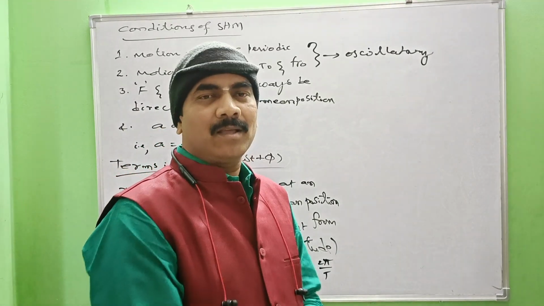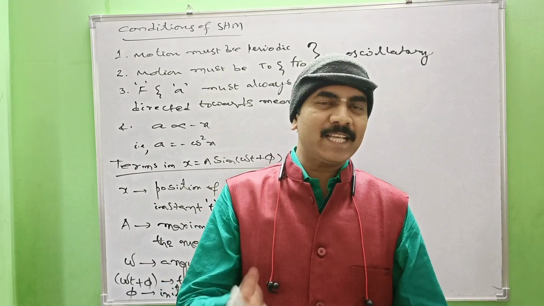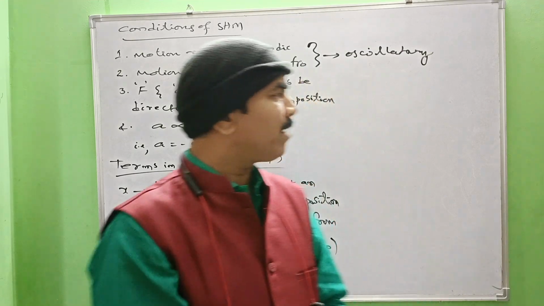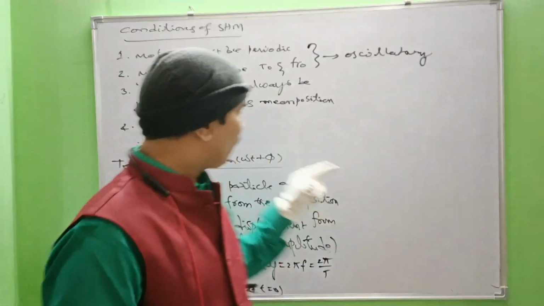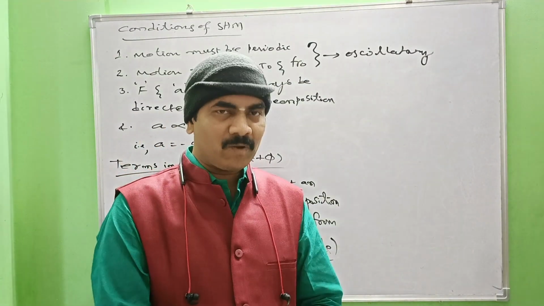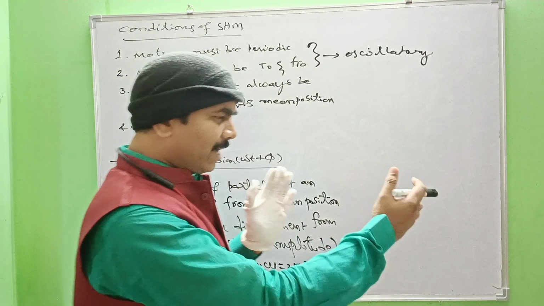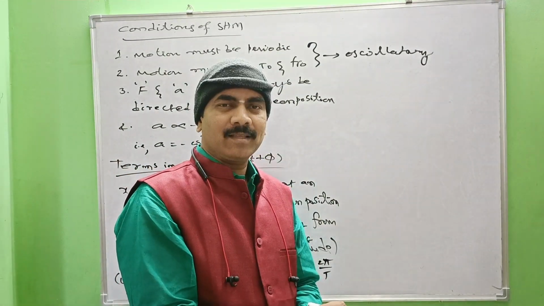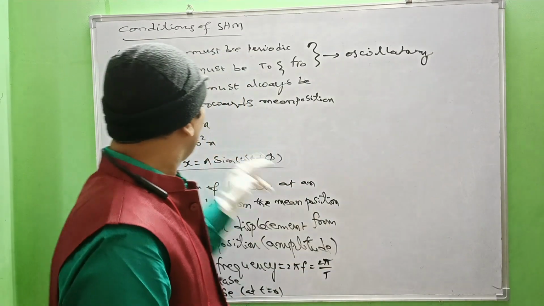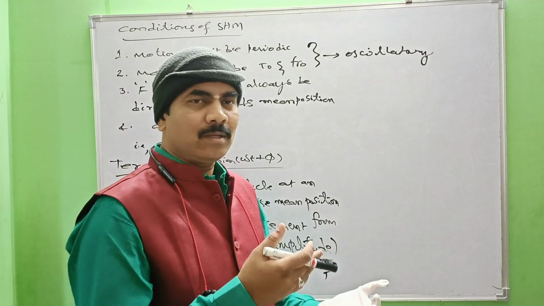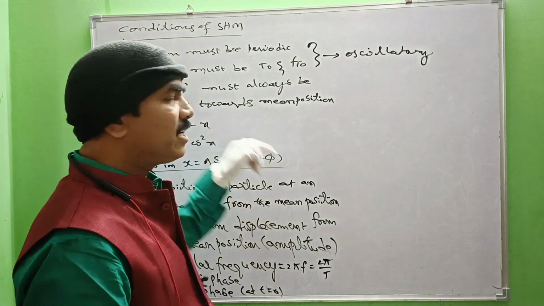So during the oscillation, force as well as the acceleration of the particle must be directed towards the mean position irrespective of the direction of motion of the particle. Am I right? And the fourth one: acceleration must be directly proportional to the displacement of the particle from the mean position. So more the displacement, more is the acceleration. Why? Because more the displacement, more is the tendency of the restoring force to bring the particle back to its initial position. That's why acceleration is also directly proportional to displacement.